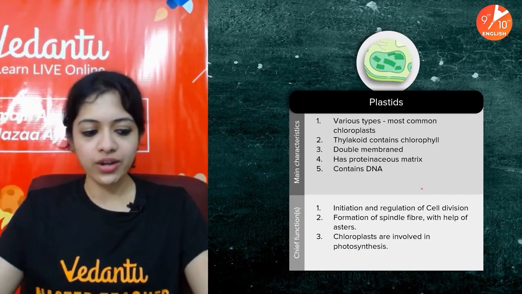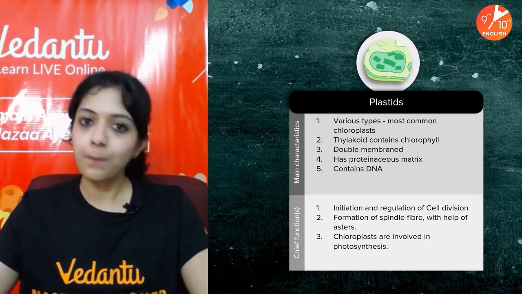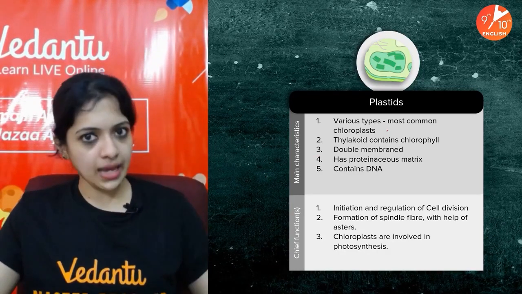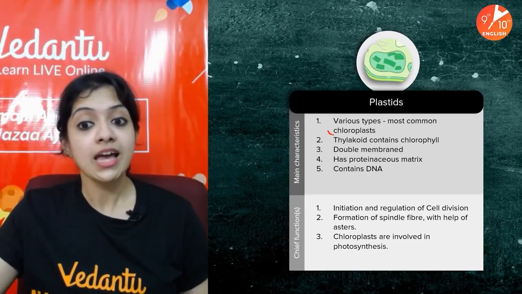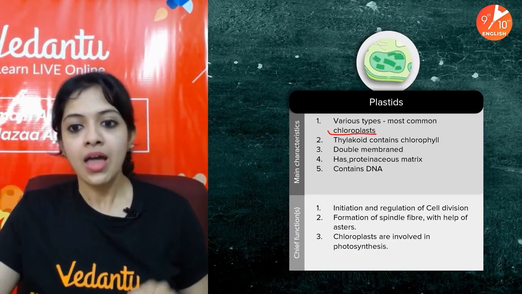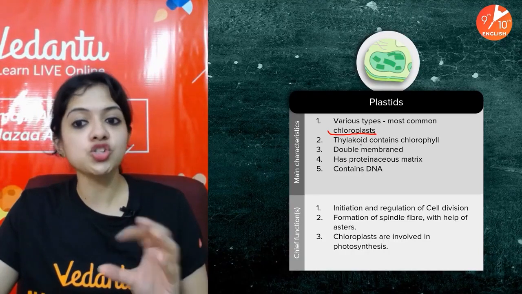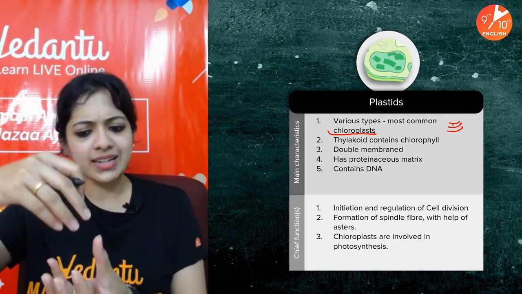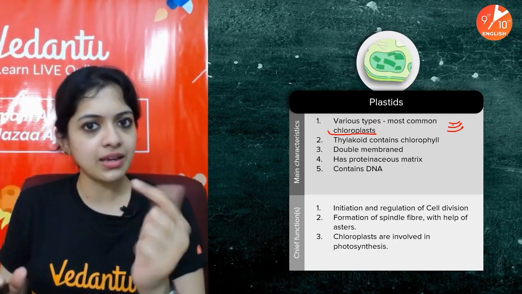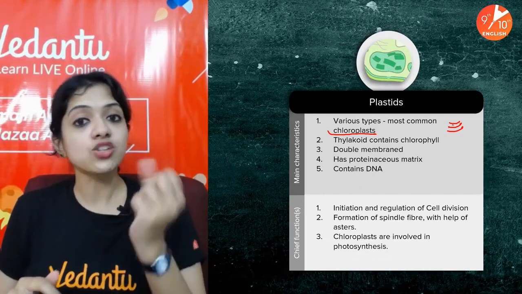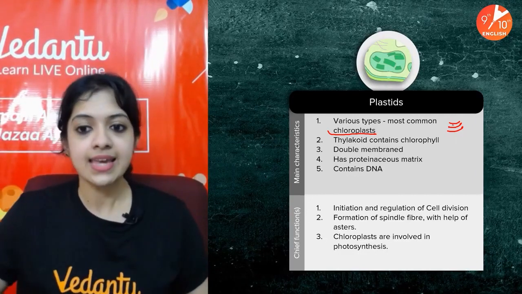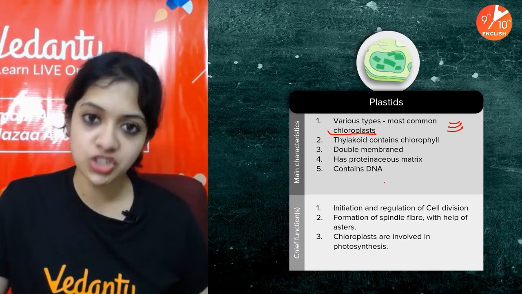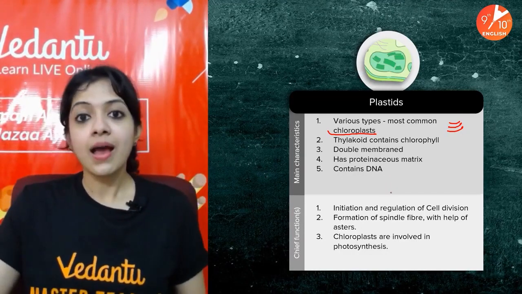Plastids are actually an organelle which is exclusive to plants. Animal cells don't have plastids. There are different types of plastids, but the most common type is chloroplasts. They contain structures called thylakoids, which you see here, arranged like stacks of coins, one on top of the other. Each individual coin is called a thylakoid. It's a double membraned organelle as well. It has its own DNA and proteinaceous matrix, just like mitochondria.